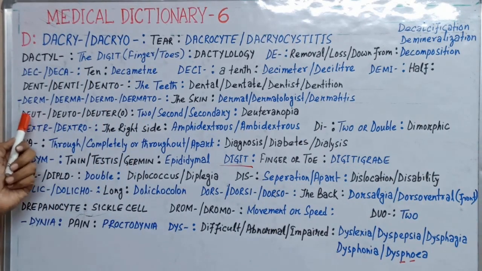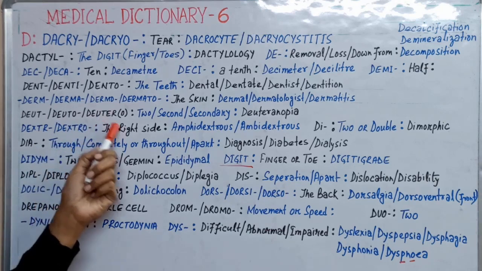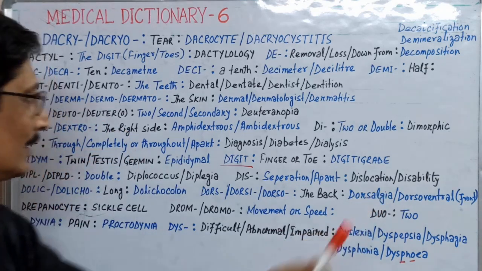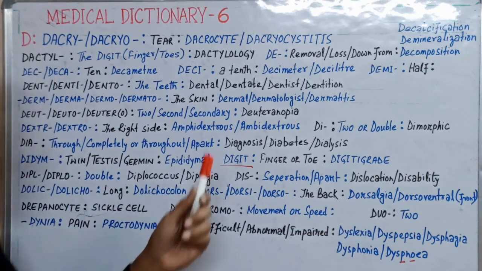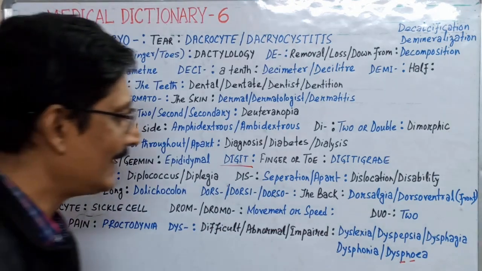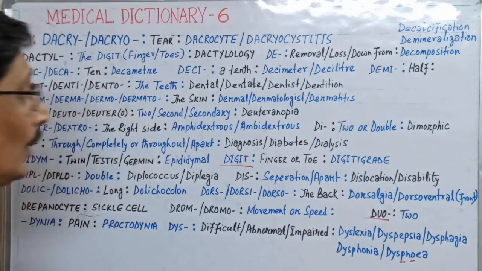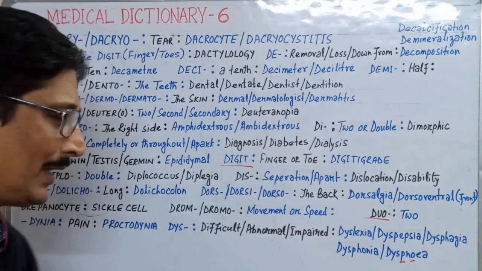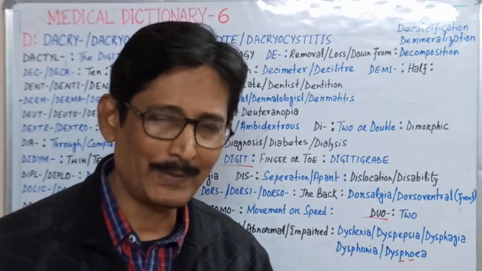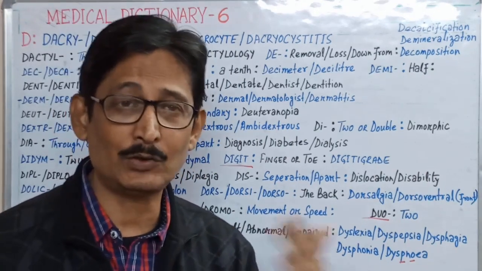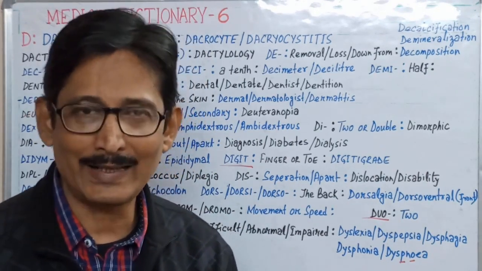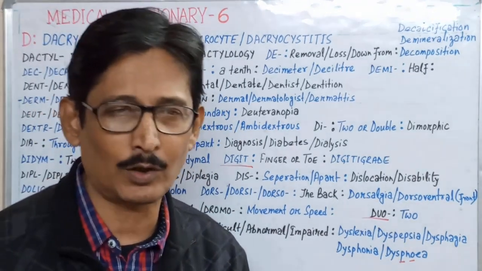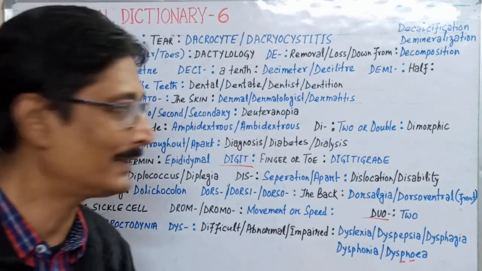Now deut or deutero or duo means two or second or secondary. So deuteranopia means a man who cannot differentiate between yellow, green or red color, commonly called color blindness.